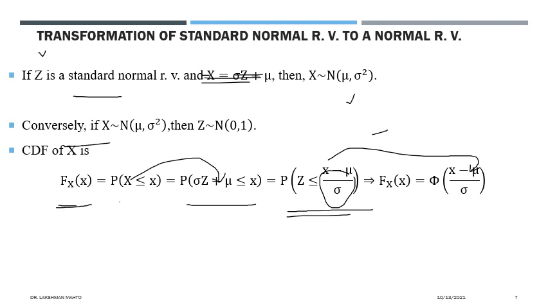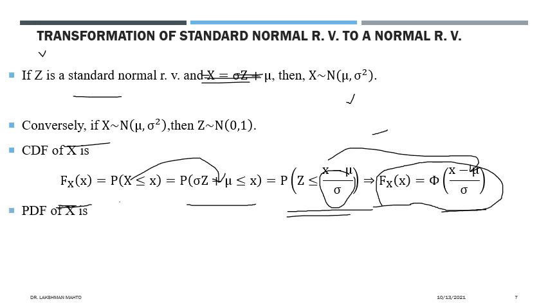So the CDF of any general normal random variable is equal to the CDF of a standard normal random variable. This is the transformed version. So we will apply this relation to calculate the CDF of any normal random variable with the help of a standard normal